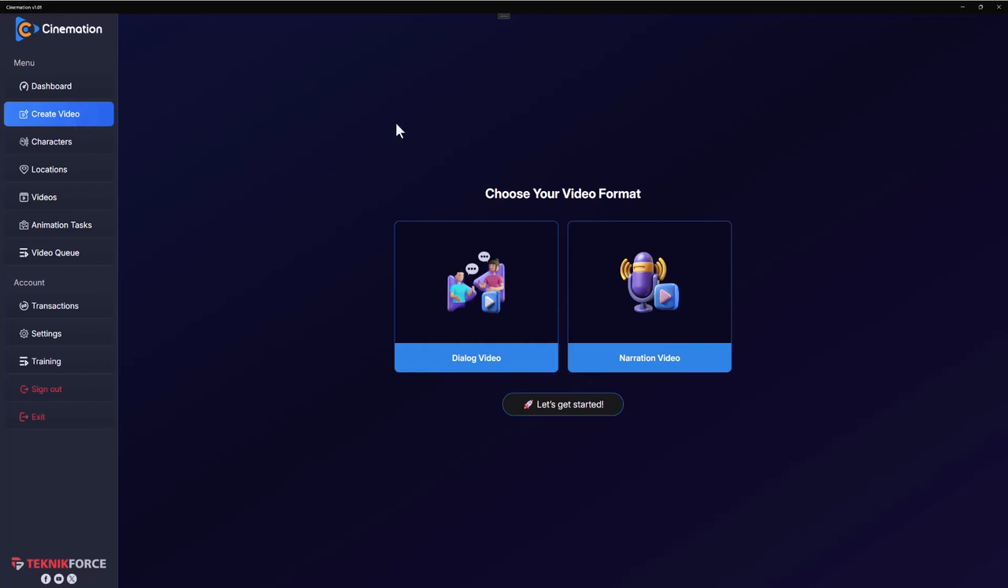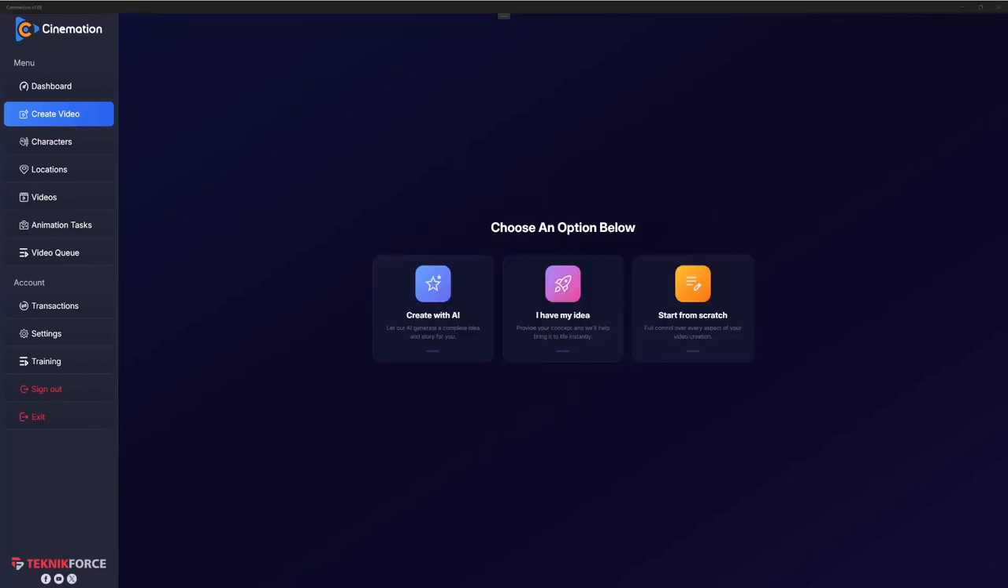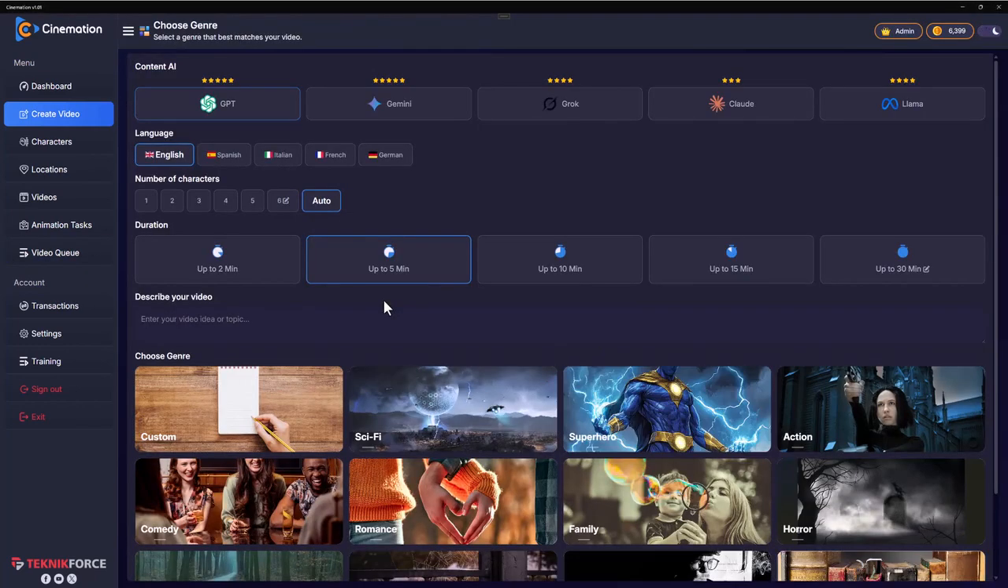Let's get started with creating a dialogue-based video. You get three different strategies. You can create a video with AI, the AI handles everything, or you can come at the AI with your own idea and let AI create it for you, or you can create the entire video from scratch, take it slide by slide and create a masterpiece. It's totally up to you. Now in this case, let's start with create with AI and create a video from scratch.